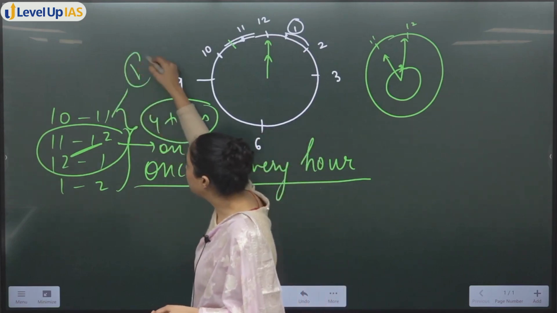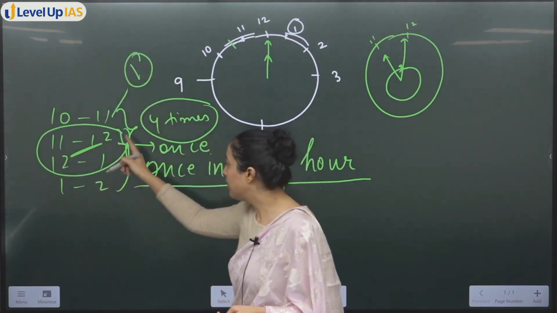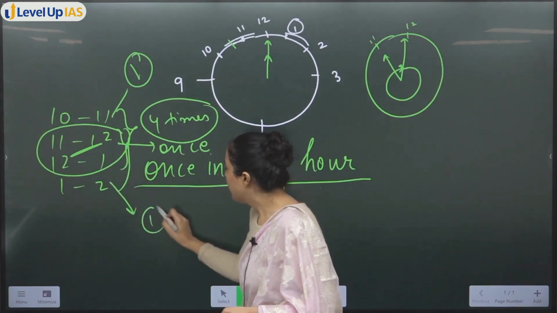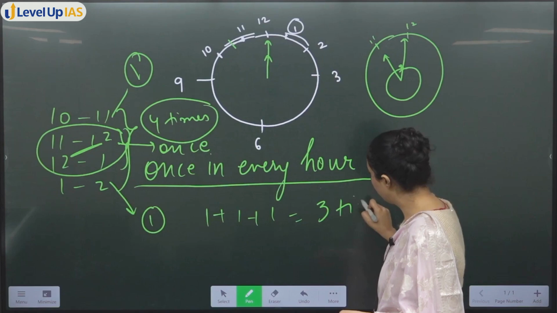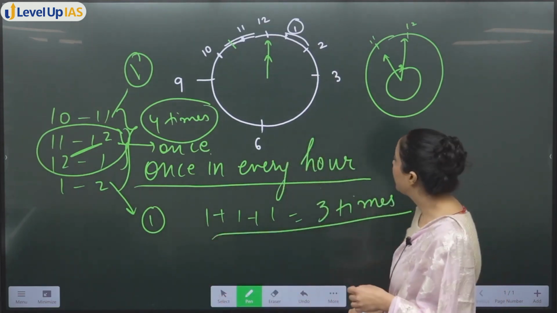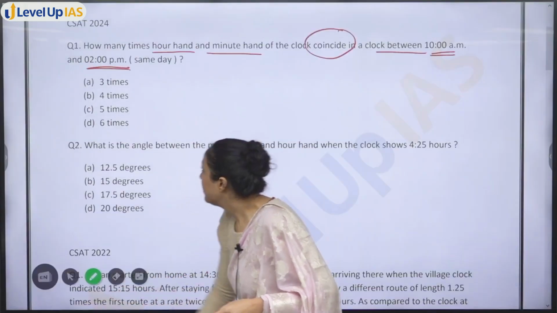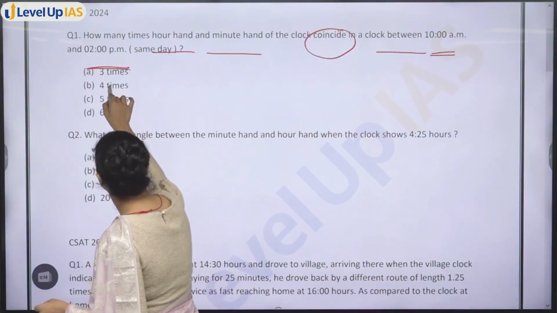So one for this, one for both of these, 10 से 12, 12 से 1 के लिए 1 and 1 for this. In total they coincide 3 times in this time period. Okay, so my answer for the first question is 3 times.